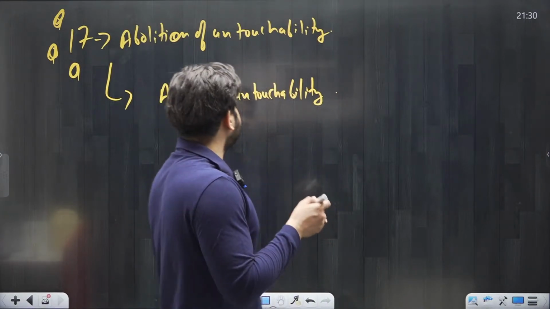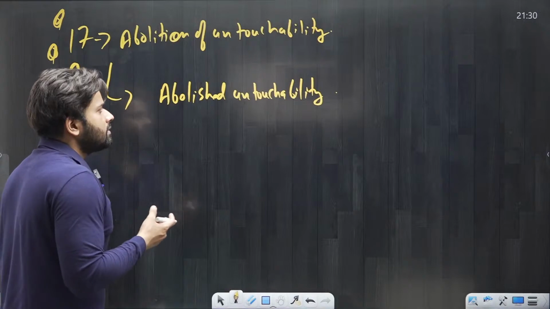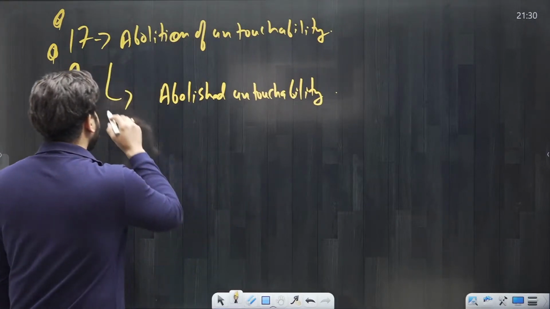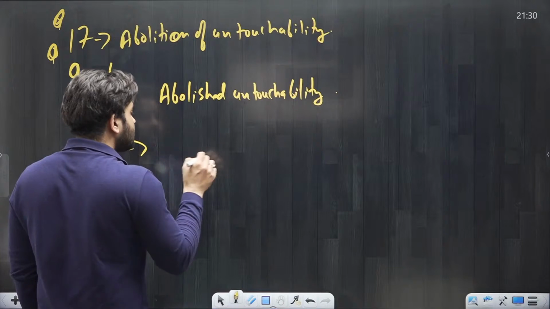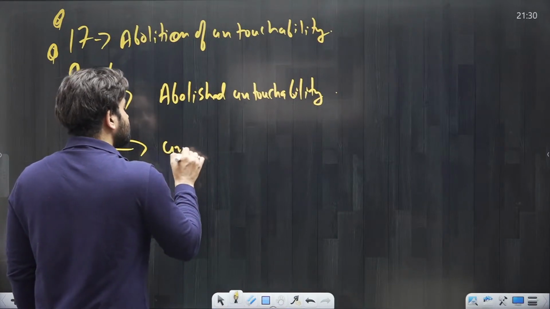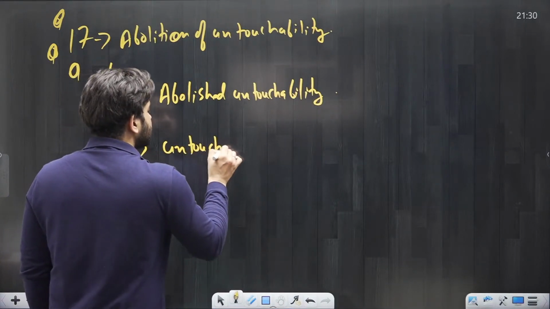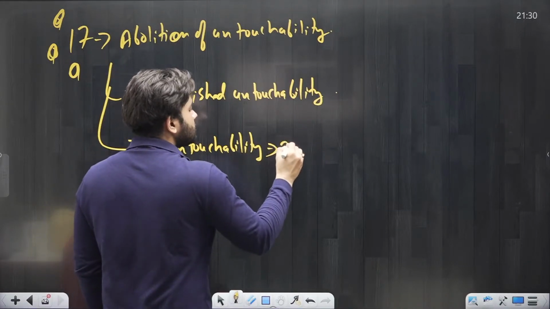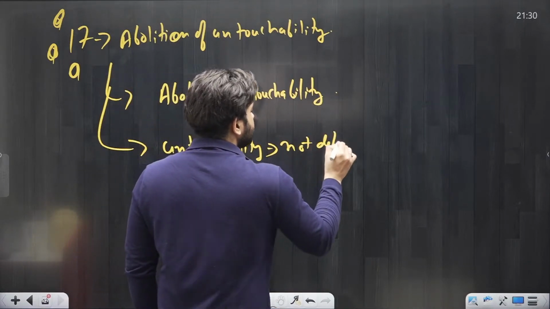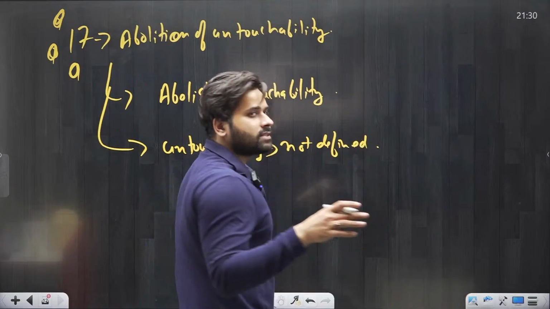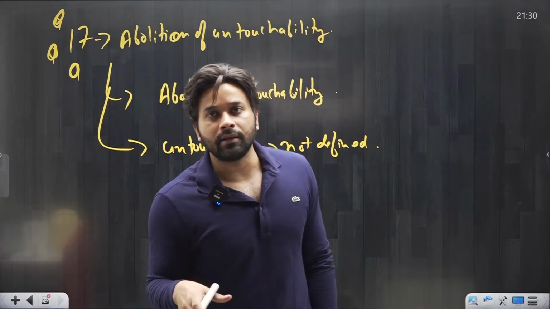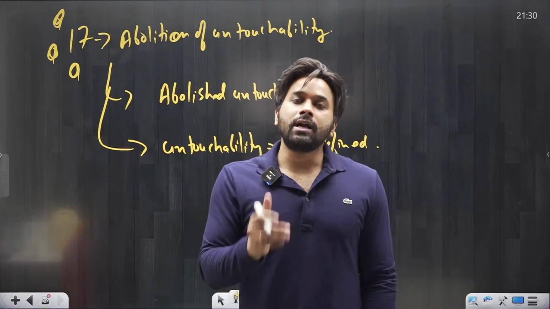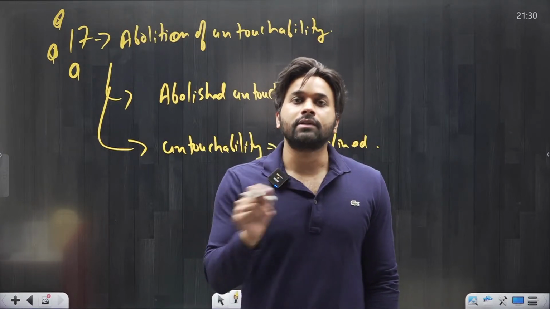Okay, so according to Article 17, untouchability is abolished. And one more thing, untouchability is not defined in the Constitution. Now, suppose this statement comes in the examination that untouchability is defined in the Constitution. Remember, untouchability is not defined in the Constitution. See, when I say the word untouchability, you should not mean that I cannot touch anyone. The word untouchability should not be taken in literal sense.